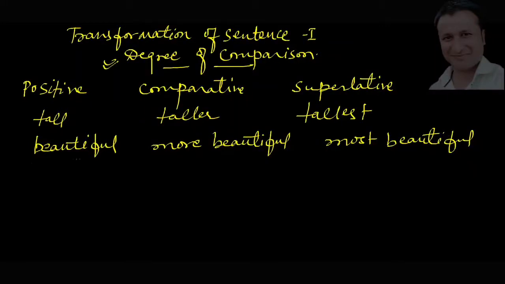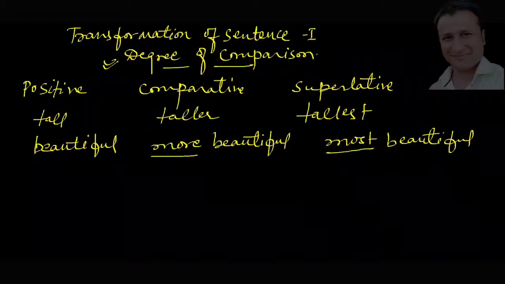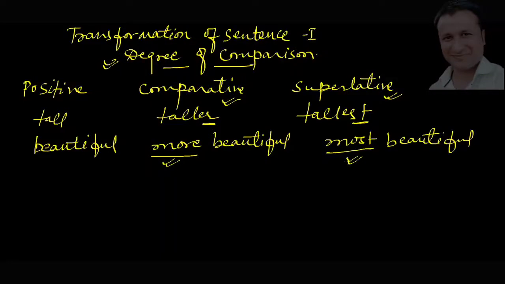Now many of the students already know, but some of the students might be wondering why in tall only er and est is added for comparative and superlative degree, while more and most is added in beautiful for making comparative and superlative degree. यानी टॉल में सिर्फ er और est लगाते हैं हम कंपैरेटिव और सुपरलेटिव बनाने के लिए, लेकिन ब्यूटीफुल में मोर और मोस्ट लग गया. It is because of the syllables.